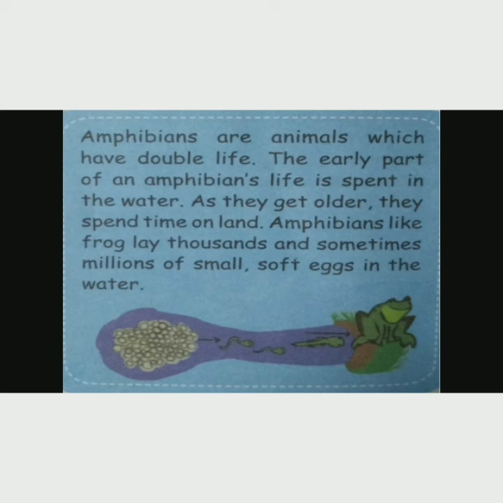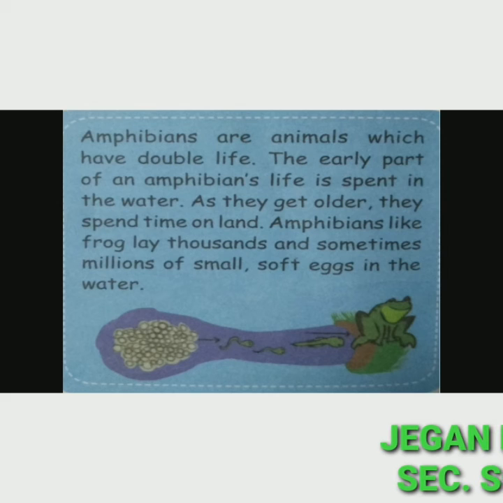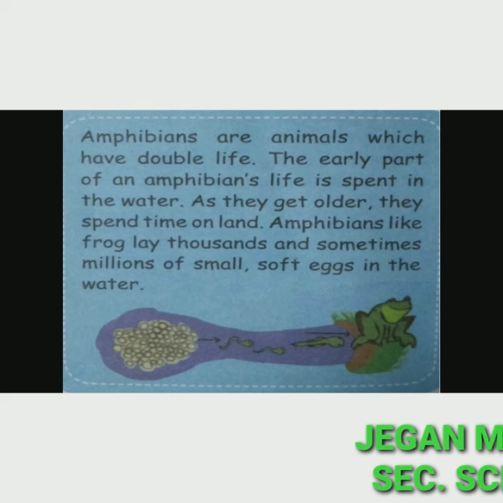Do you know, children? Amphibians are animals which have a double life. The early part of an amphibian's life is spent in the water. As they get older, they spend time on land.